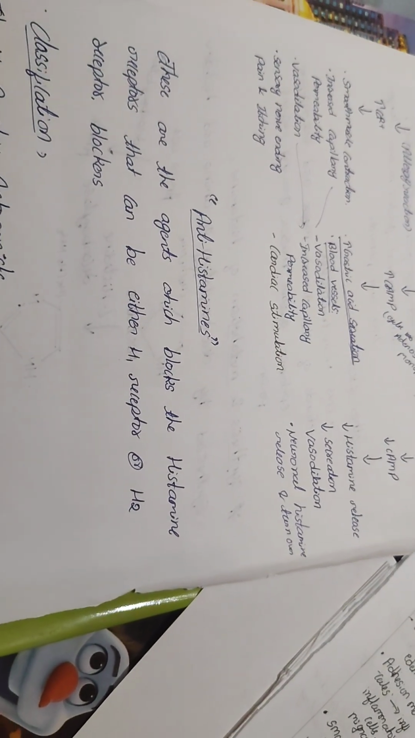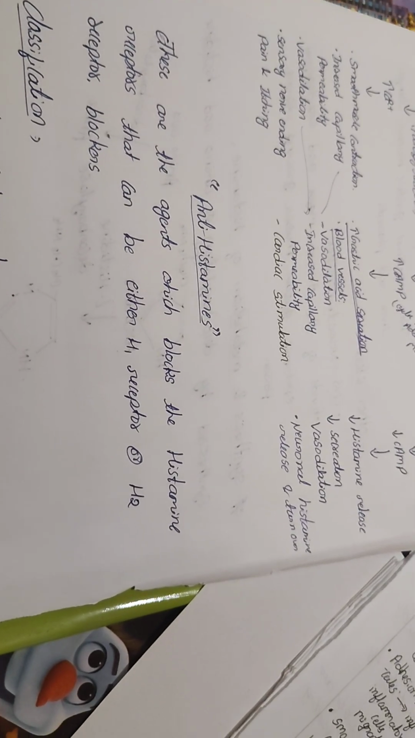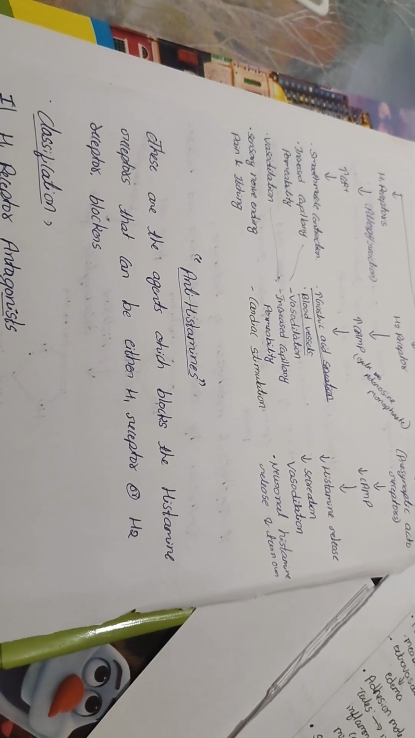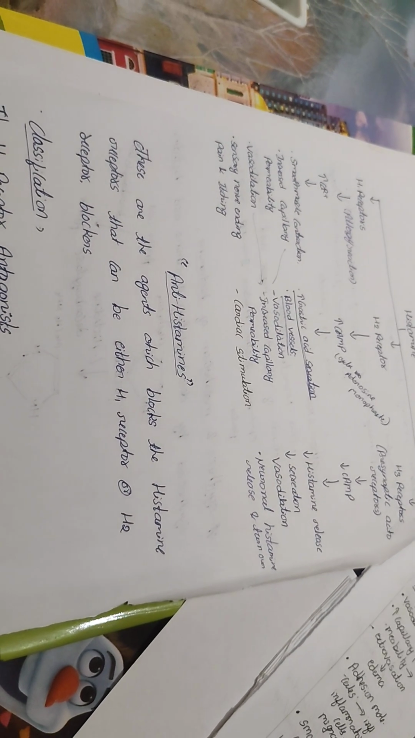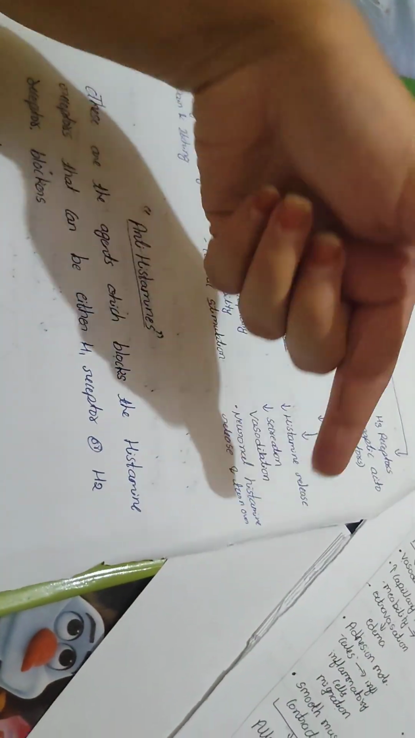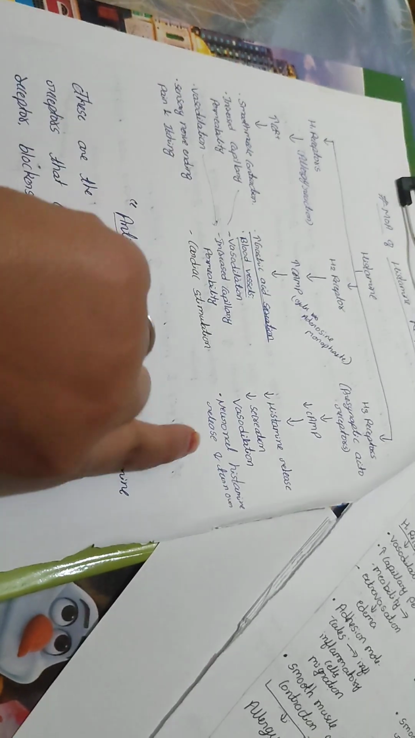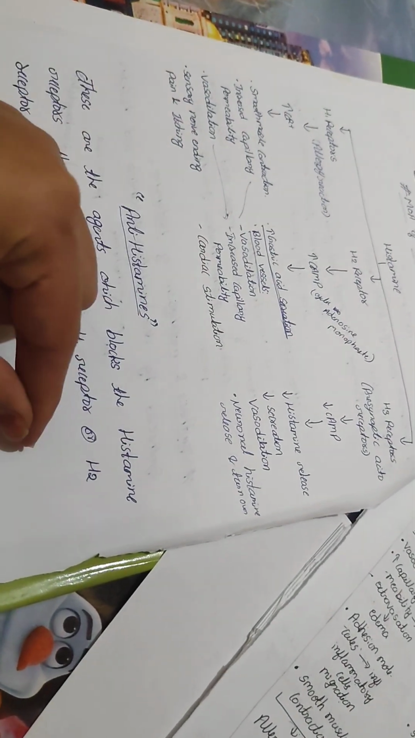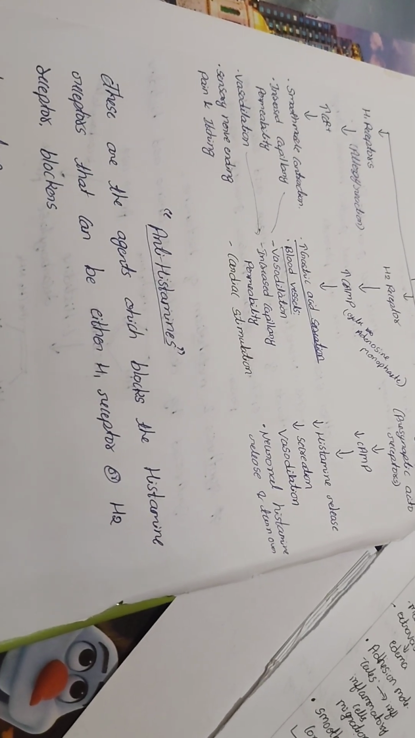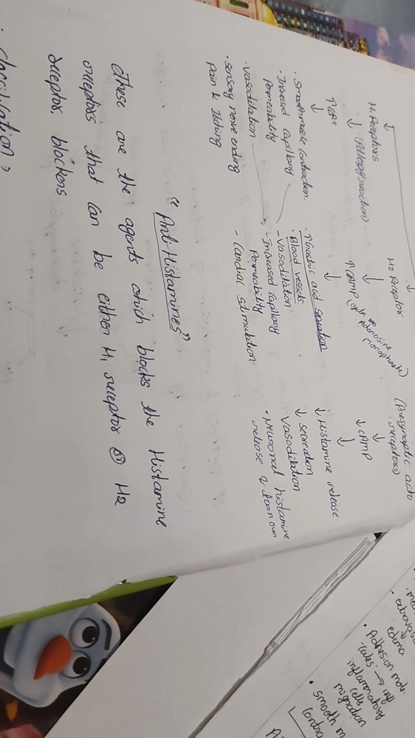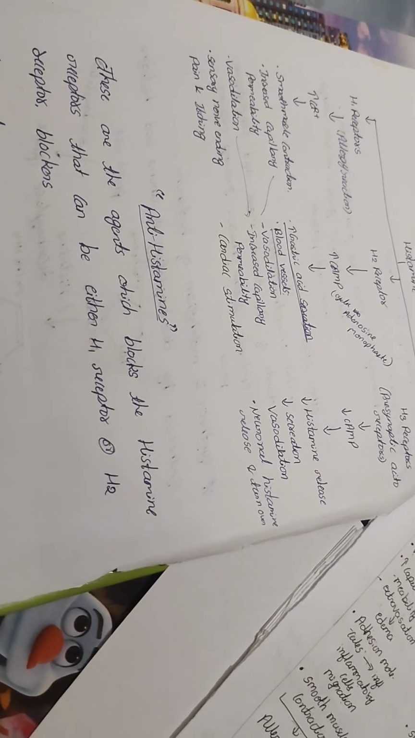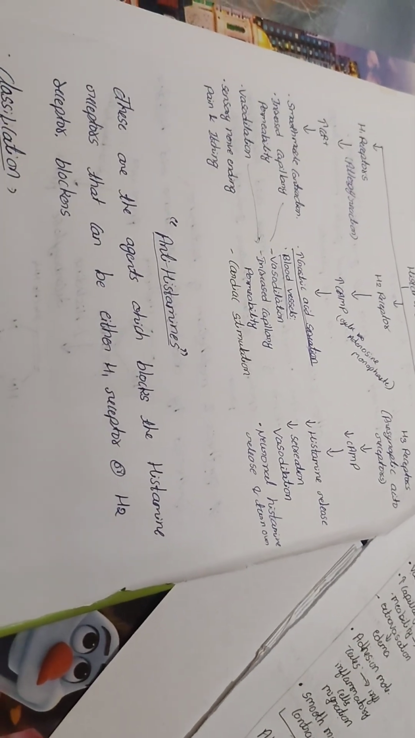Those agents block the histamine receptors, so what happens? Histamine does not produce its action. What is the mechanism? Any substance that binds to the histamine receptor then produces the action. If the histamine receptor is blocked, histamine is not able to produce its action. So these are the agents that block the histamine receptor, and thereby histamine actions, by blocking the H1, H2 receptors or H3, H4 receptors. Those agents are called antihistamines.